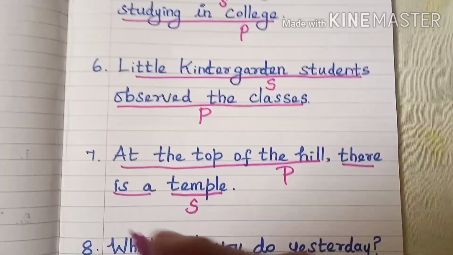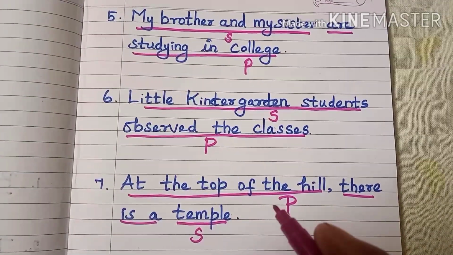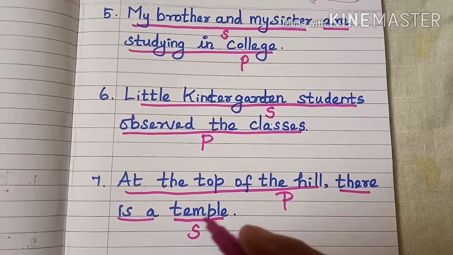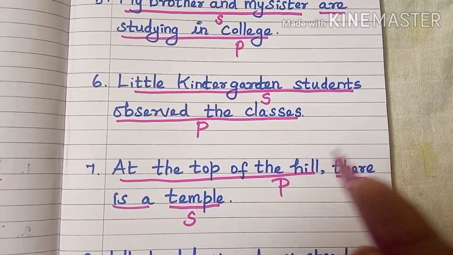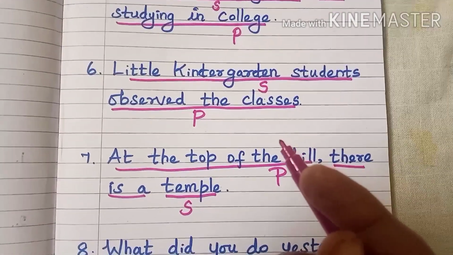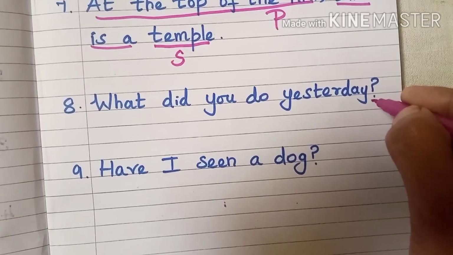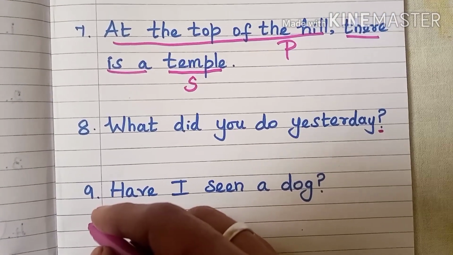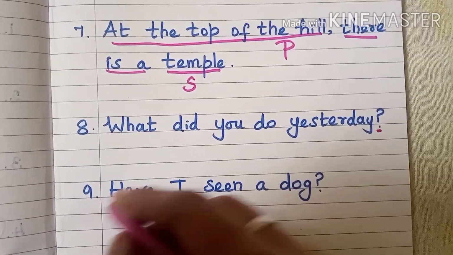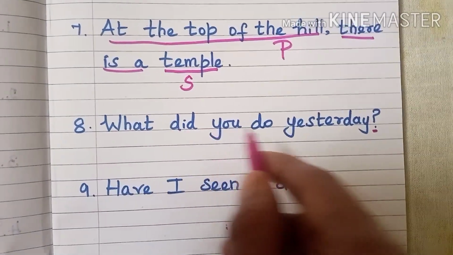These are statement type, that is declarative or assertive types of sentences we have seen. There are three more types of sentences, that is interrogative, imperative and exclamatory, as you all know. So next we shall see question type sentence, that is interrogative sentence. In interrogative sentence also subject is there. So read the sentence number 8. What did you do yesterday?